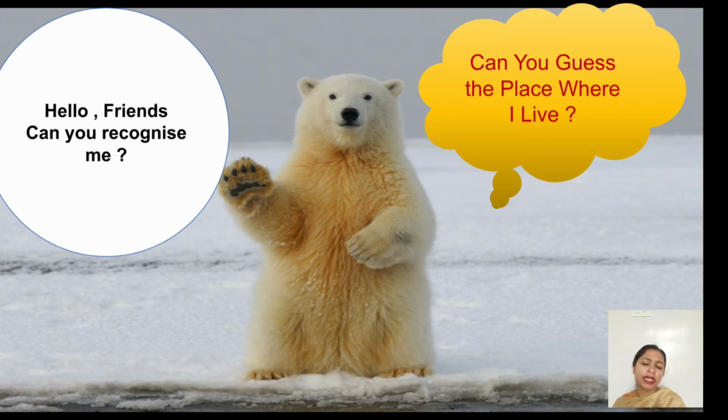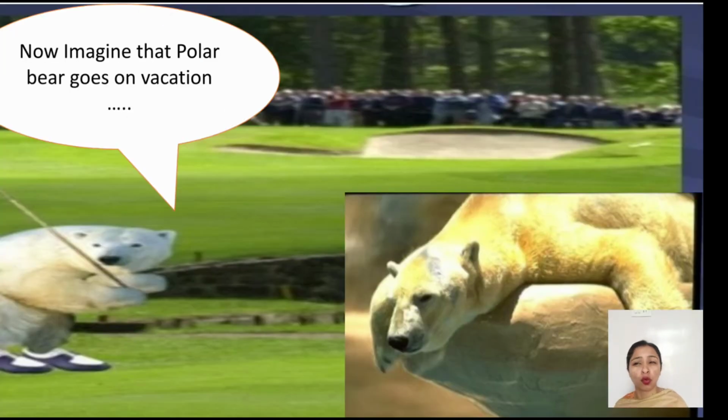Now, we can just assume this animal, this polar bear, as human beings. Like we want to go on vacations, this polar bear is also fed up of the polar region. He also wants to go on vacation because he is tired of living in the snow and always white and white. Suppose he goes to Hawaii. Not only Hawaii, we can say he goes to any beach or any beach of Goa. He goes there for vacations.